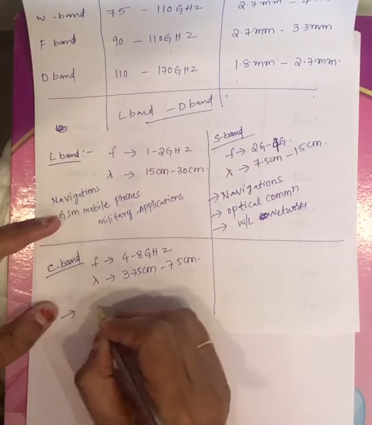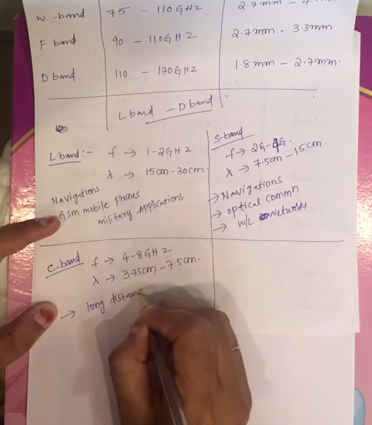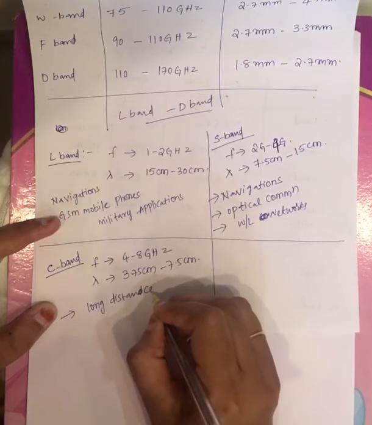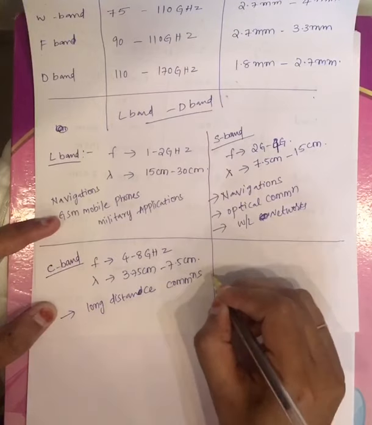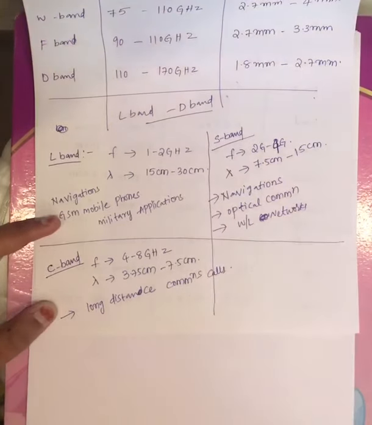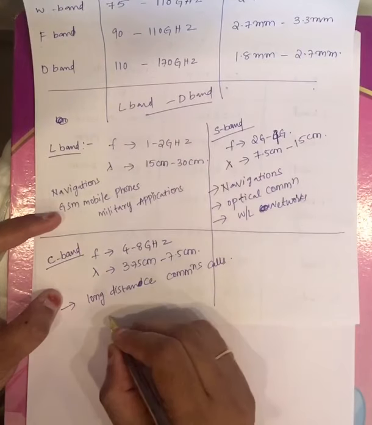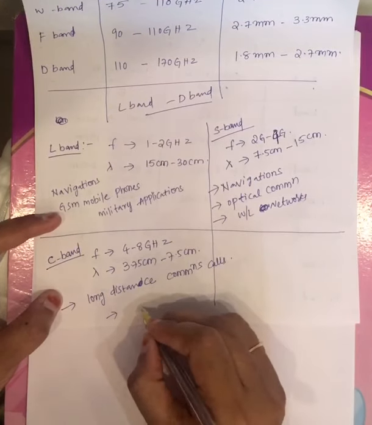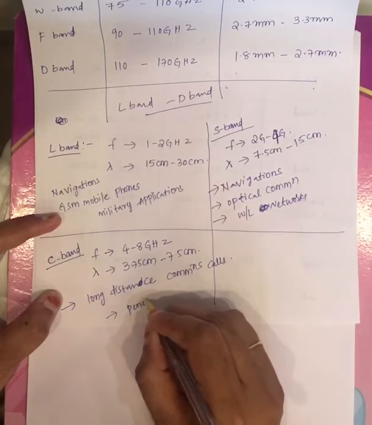Now coming to the applications, C band is used for long distance communication calls, and another application of this C band is that these band microwaves can penetrate through clouds.